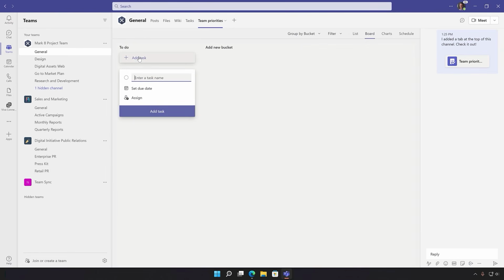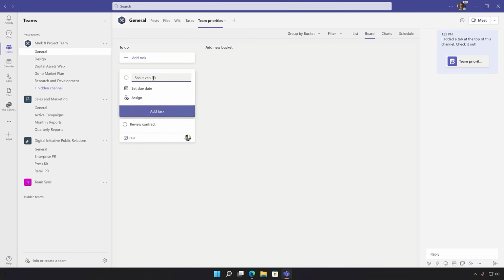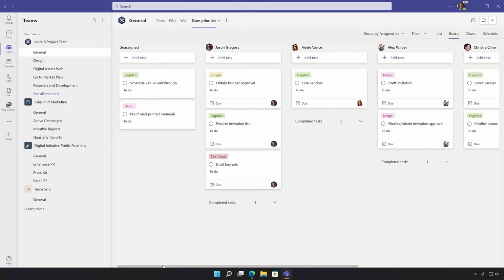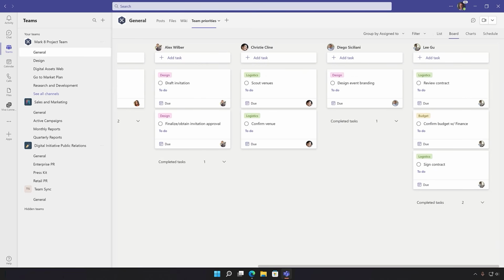Start creating tasks and assigning them to team members. Then add the task. Repeat the process for other tasks. After some activity, it starts to look more like this. You can easily view tasks by who they are assigned to help you balance workloads and to conduct status reviews.